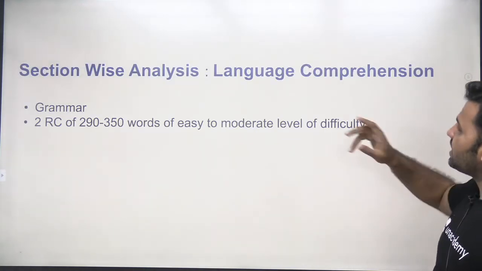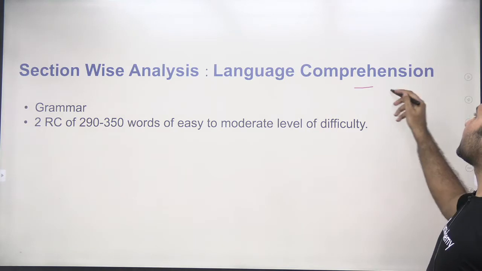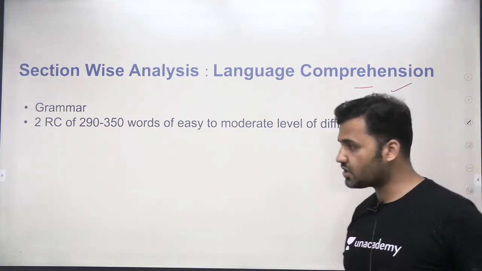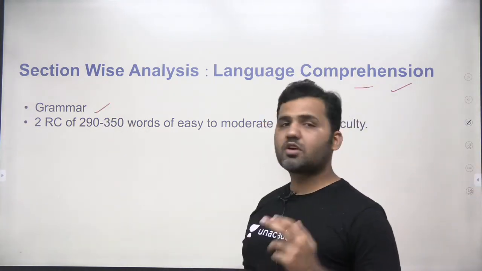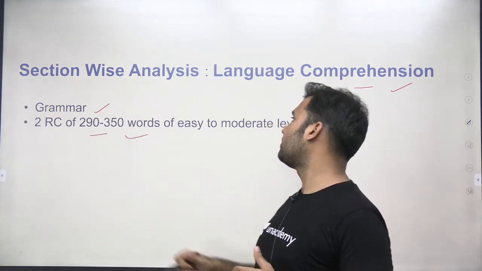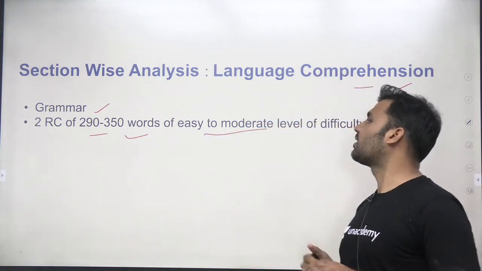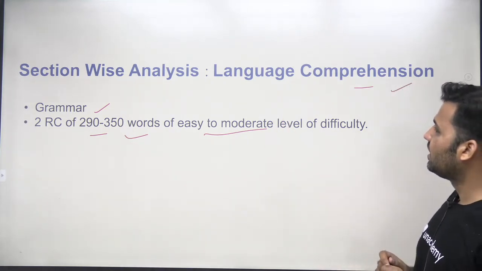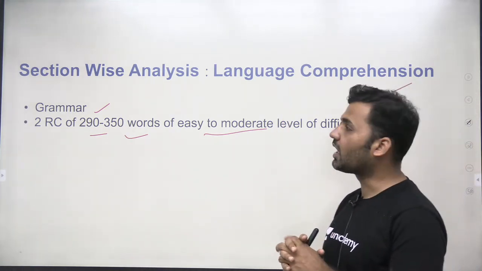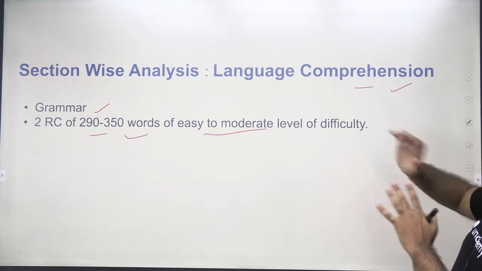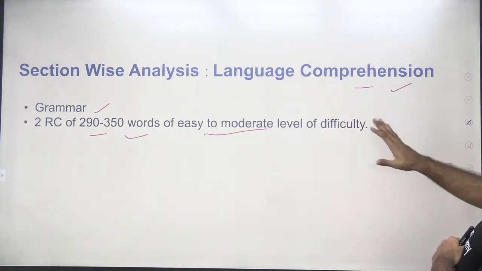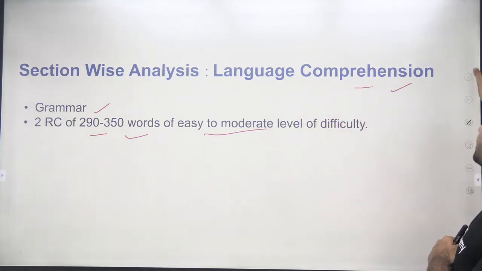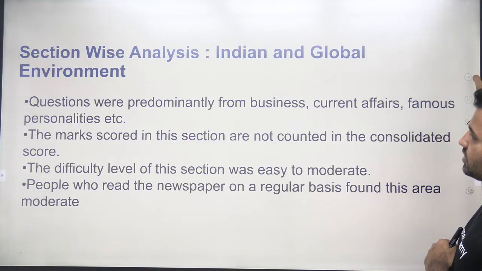Now going to the next section, the language comprehension section. In language comprehension, most of the questions came from grammar, and there were two RCs within 290 to 350 words. The level of difficulty was quite easy to moderate, not difficult. Most of the questions came from grammar and vocabulary, so there's nothing much to talk about in language comprehension. You should be good with grammar. You need to study the rules of grammar to tackle this section.